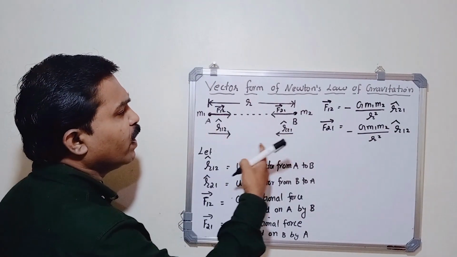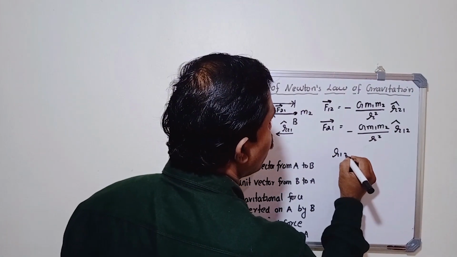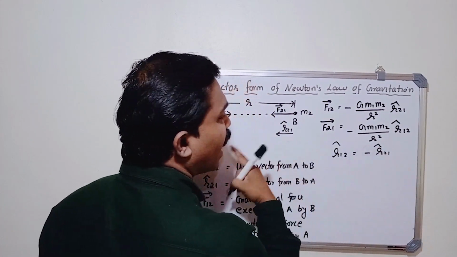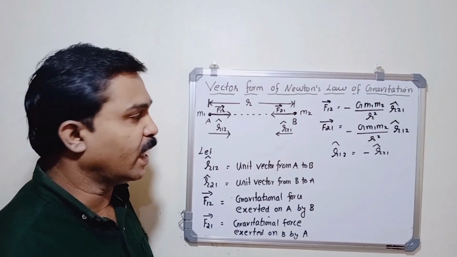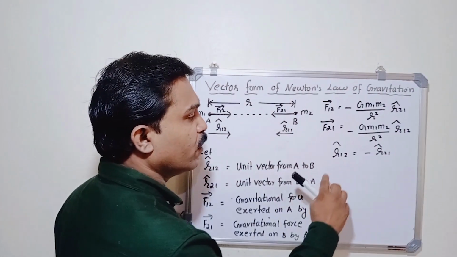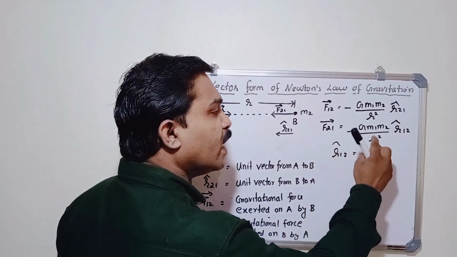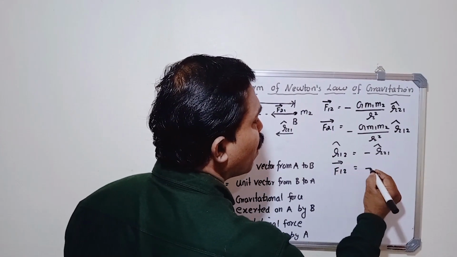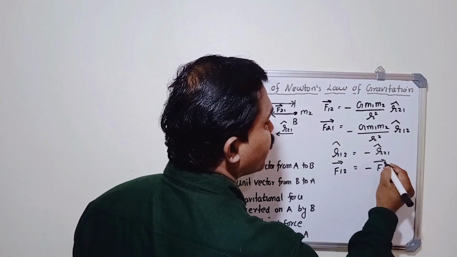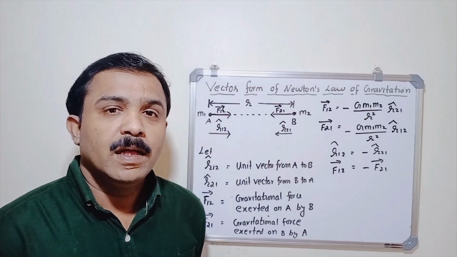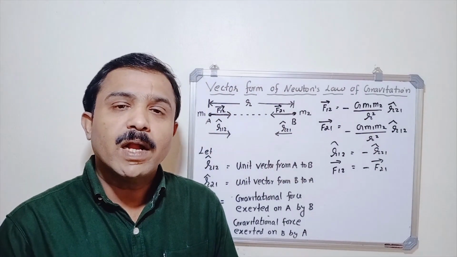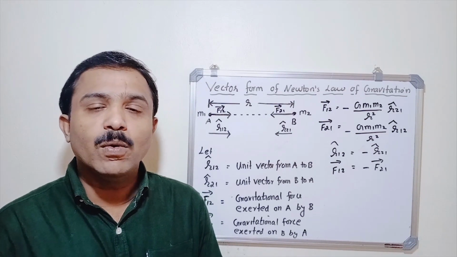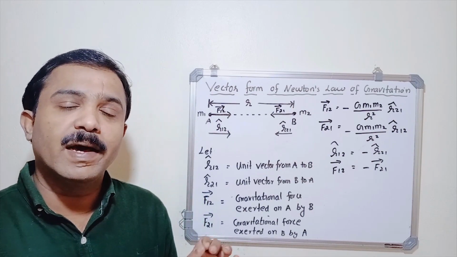Now from the figure it is very clear that R12 cap equals what we can write? Minus R21 cap, because its direction is opposite but its magnitude is same. Because both are unit vectors, we can write R12 cap equals minus R21 cap. Therefore F12 equals what we can write? Minus F21. Isn't it? Thus the vector form of Newton's law of gravitation implies that the gravitational force between two bodies forms action and reaction pair.